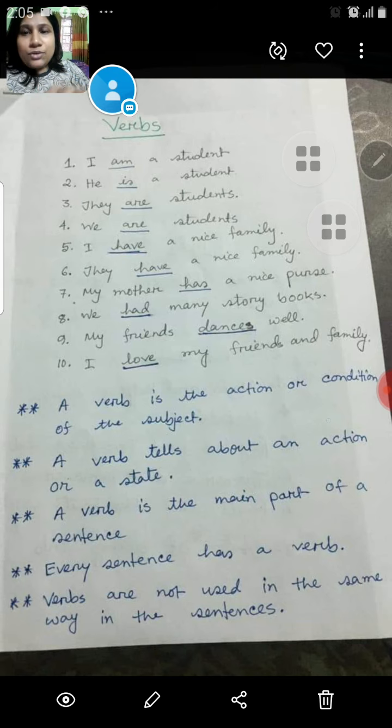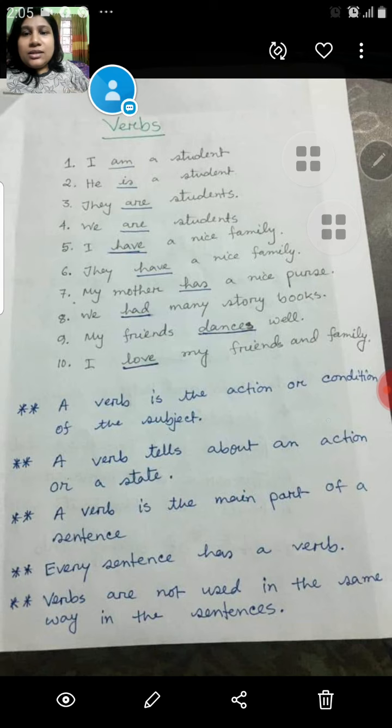In my last class you learned the sentence, that means the basic parts of the sentence and the kinds of sentences. Okay, and now today my topic is verbs. You can see here the basic parts, subject and predicate. Predicate is the combination of verb and object. So today we are going to discuss verbs. Okay, let's start the class, my dear students.